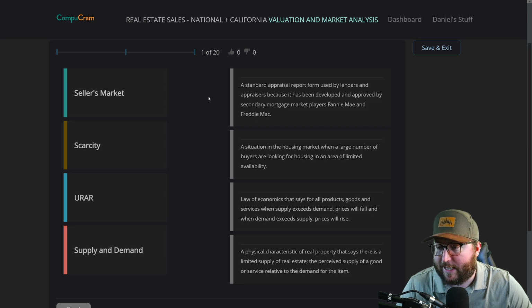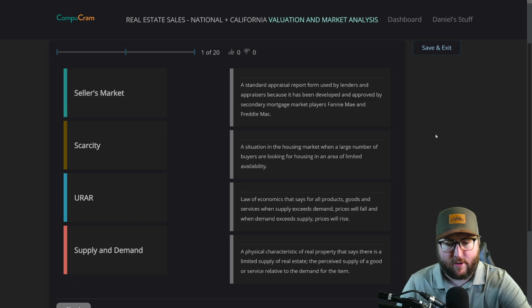First word: seller's market, scarcity, URAR, supply and demand. A standard appraisal report form used by lenders and appraisers because it has been developed and approved by secondary mortgage market players Fannie Mae and Freddie Mac. A situation in the housing market when a large number of buyers are looking for housing in an area of limited availability. Law of economics that says for all products, goods, and services, when supply exceeds demand, prices will fall, and when demand exceeds supply, prices will rise. A physical characteristic of real property that says there is a limited supply of real estate, the perceived supply of a good or service relative to the demand for the item.